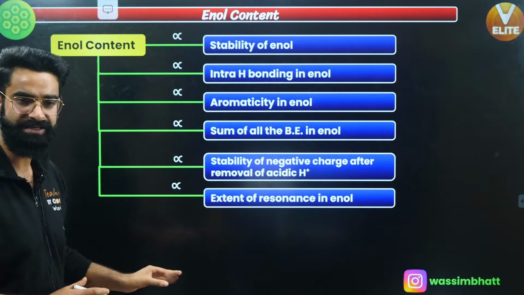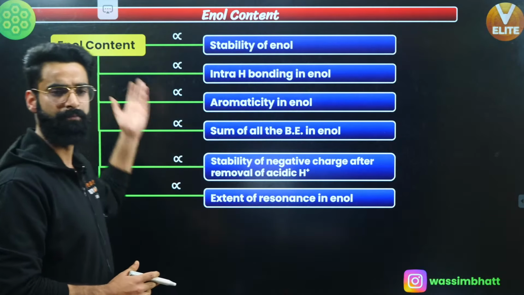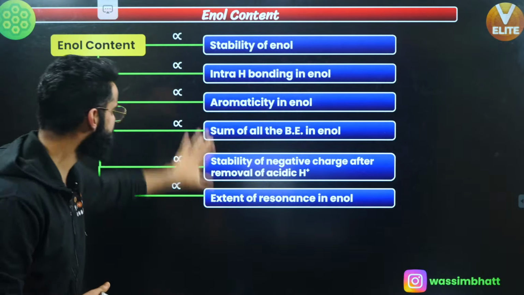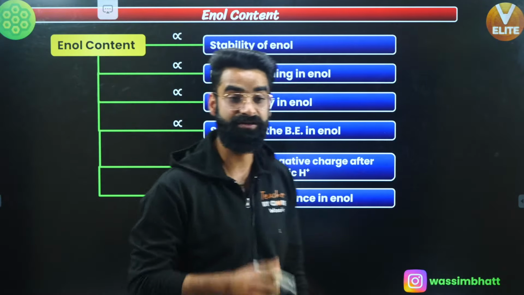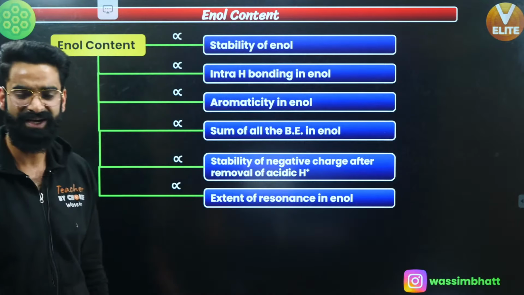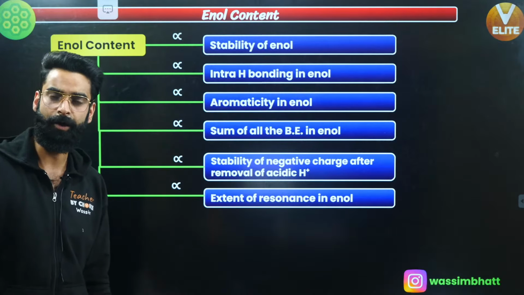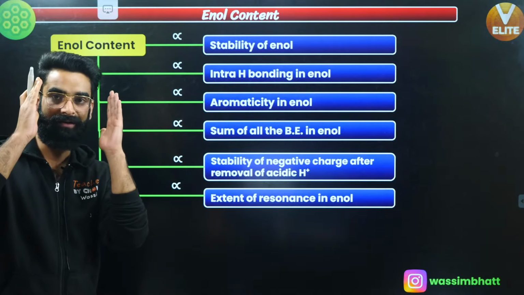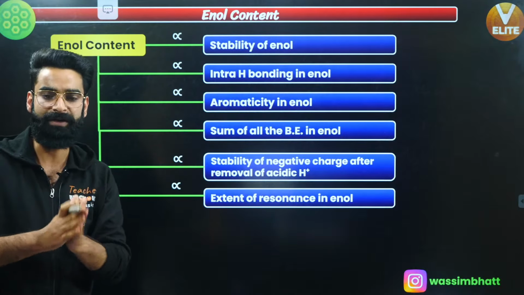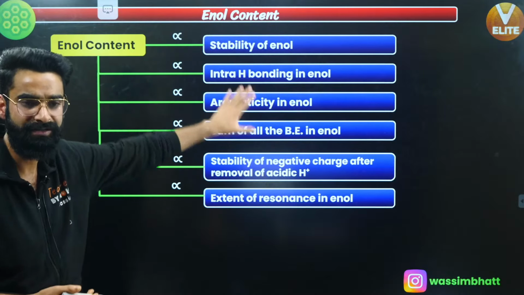And one more point is, the more the extent of resonance in enol, the more the enol content. All these factors you have to take into consideration, then only you can talk about the enol content in the equilibrium mixture. Because at equilibrium we have got the keto as well as enol, and whatever the content of enol in that equilibrium mixture, we call that the enol content, and it depends on these factors.